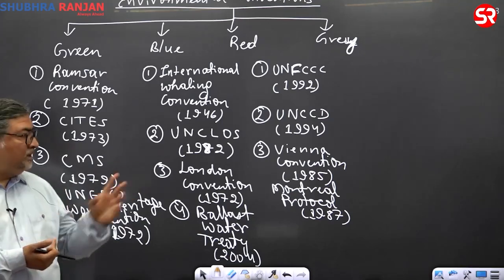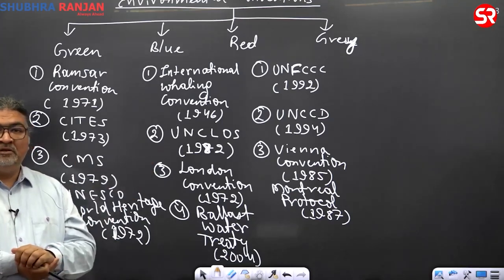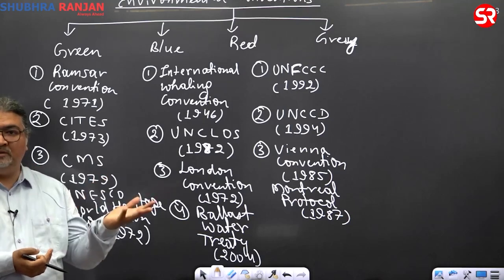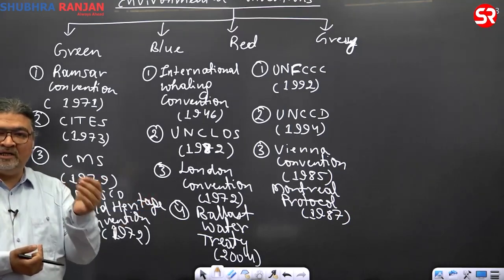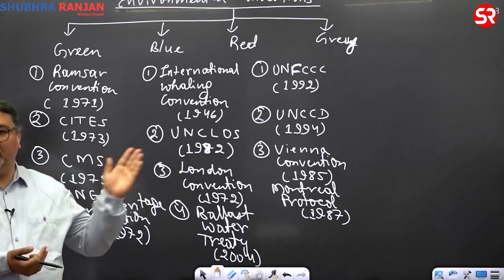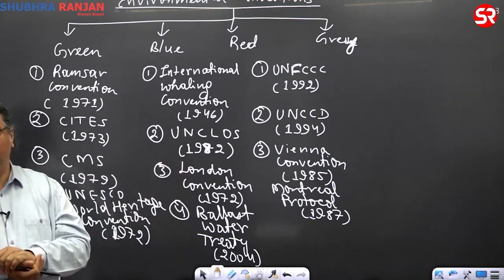Ozone layer protection, then coming to desertification. Almost one third of the land worldwide has become desertified. And that is causing problems to agriculture and food security. Climate change, again, is a big threat.